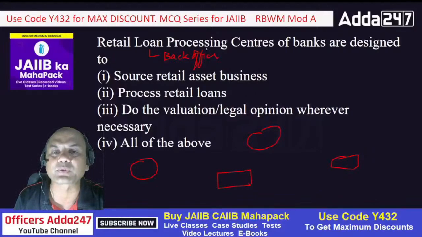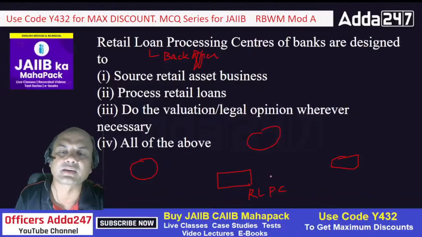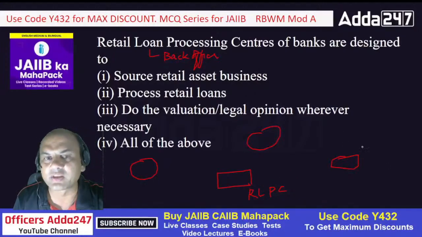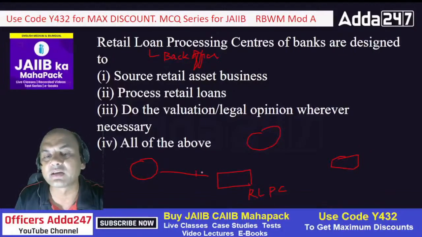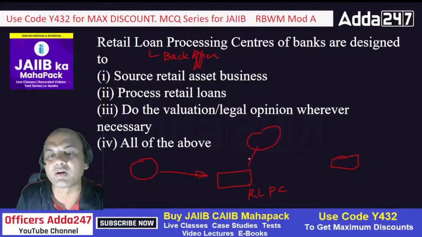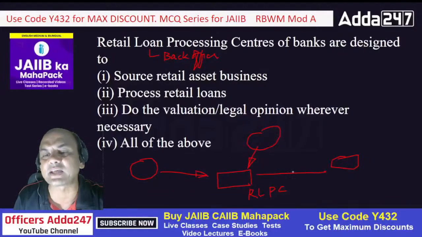So retail loan processing centers are designed for what? Sourcing retail asset business, processing retail loans, doing the valuation, legal opinion, whatever necessary, and all of the above. So do these processing centers do all these things? Not all, isn't it? See here, sourcing retail asset business, that is sourced by whom? Branches, right? Branch will do this job.